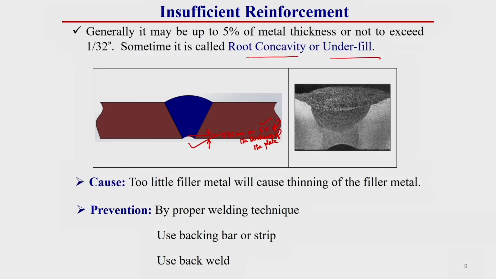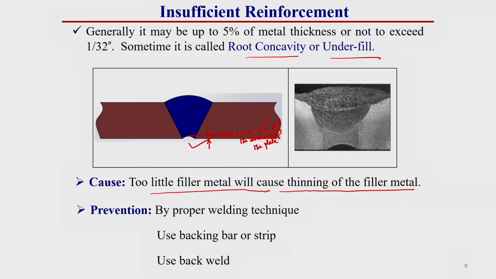This type of insufficient reinforcement is also sometimes called root concavity or underfill. The main cause of this root concavity or insufficient reinforcement is too little filler metal, which will cause thinning of the weld. That means due to an insufficient amount of filler material, this type of welding defect can occur.